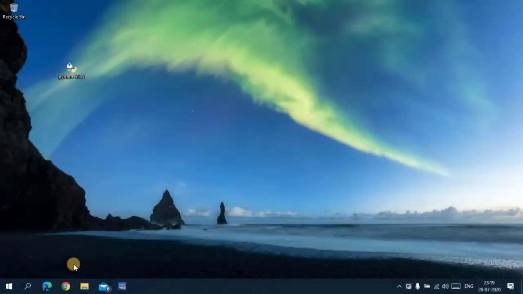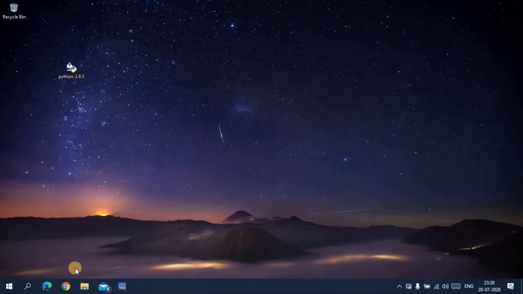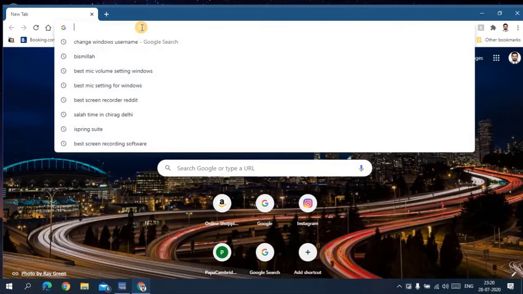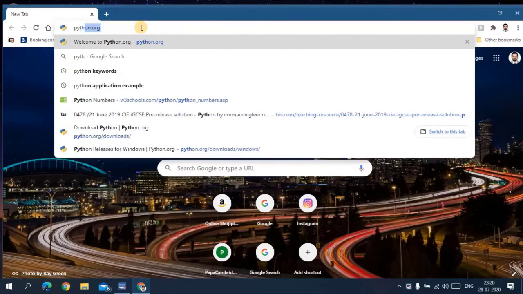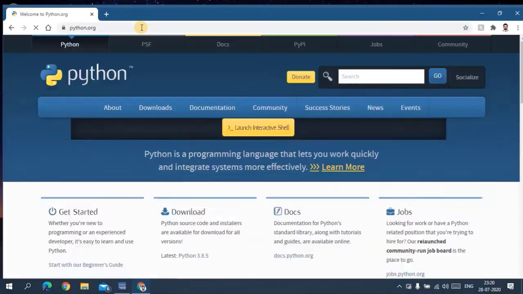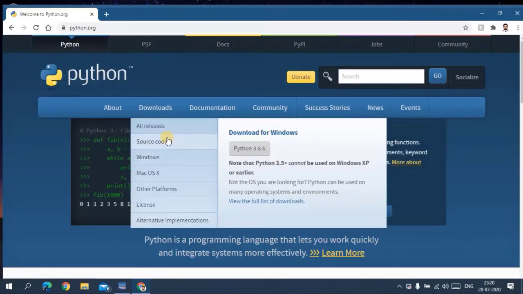Now I am going to explain how to install Python. This is not a big deal. If you have already installed it, then there is no need to install it again. Open Chrome, go to the official website of Python, python.org, click, and here you will see Download.